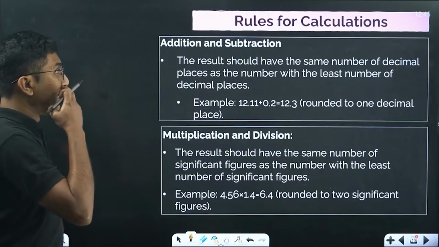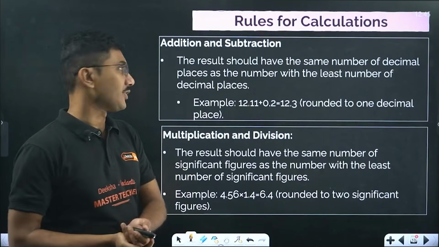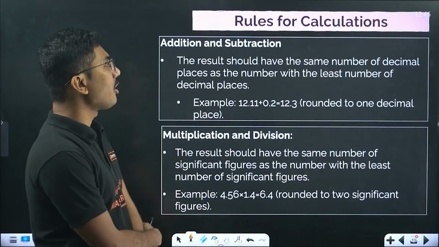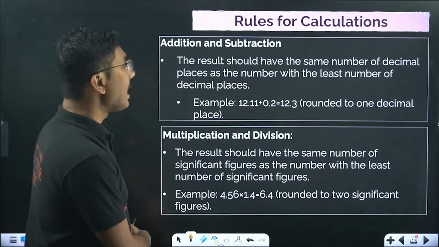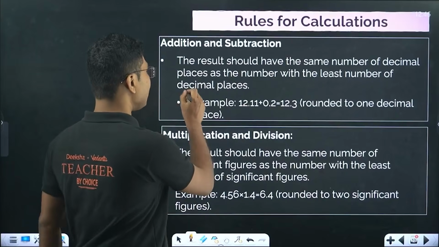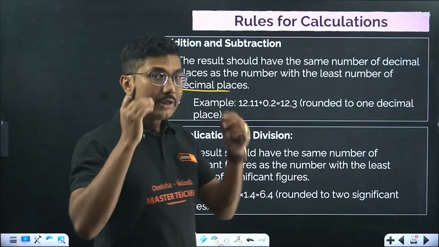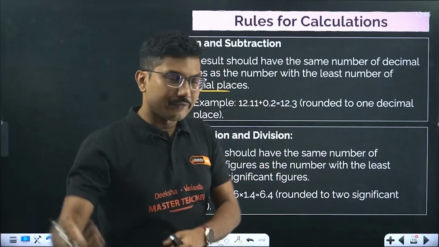Next, rules for calculation. This is also very, very important. Addition and subtraction: the result should have the same number of decimal places as the number with the least number of decimal places. So when you are adding two numbers, you need to consider significant figures also.